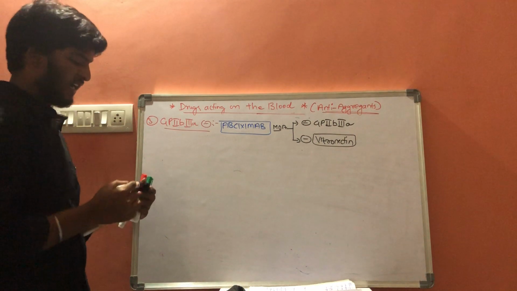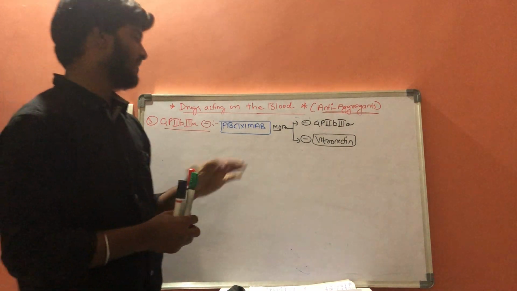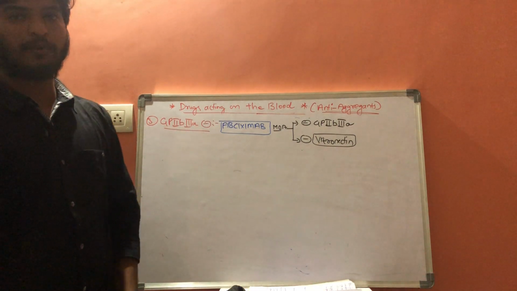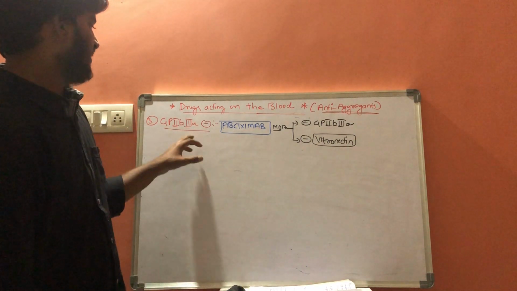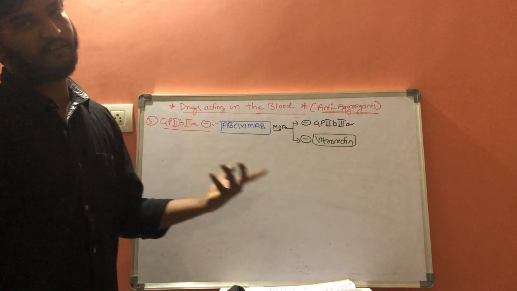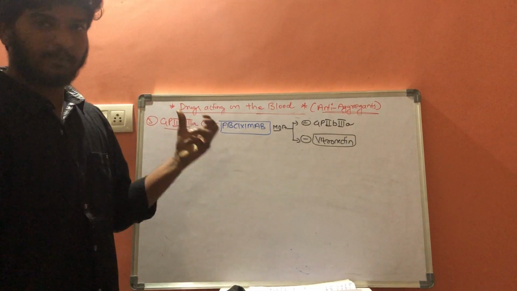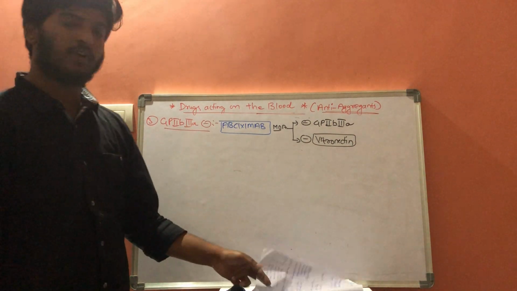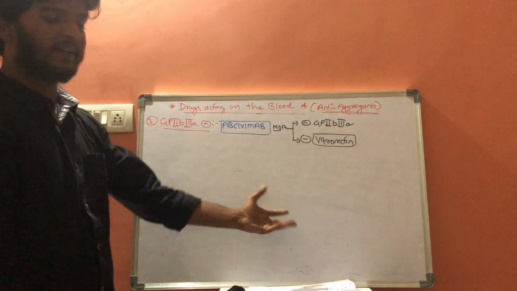So this is the mechanism of action of abciximab, that is it inhibits the glycoprotein 2B3A. If there is inhibition of glycoprotein 2B3A protein, there is no platelet aggregation. If there is no platelet aggregation, there is no primary platelet plug formation, and fibrin will not come into the picture.